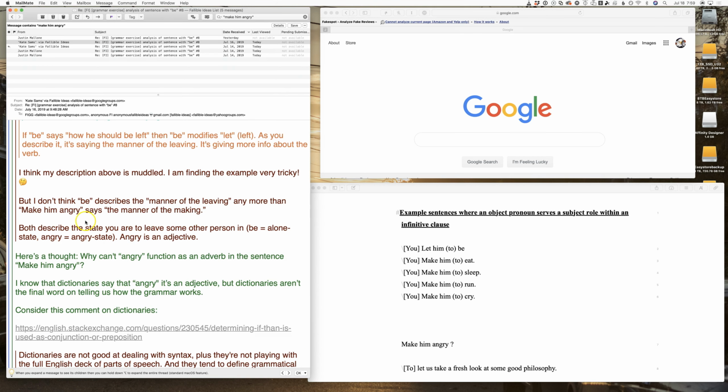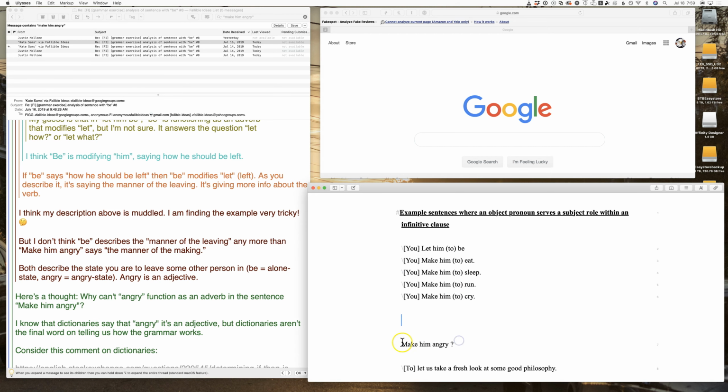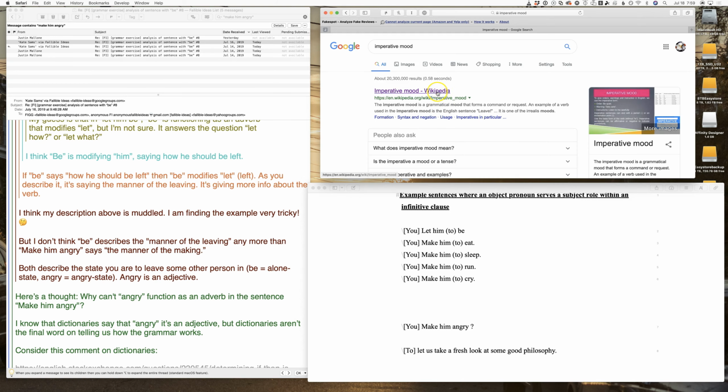I had said that make him angry describes the state you are to leave some other person in. For example, angry equals angry state. Angry is an adjective. So that was essentially my analysis. So how I was reading the sentence previously, there's an implied you because it's an imperative. Yeah, it's a grammatical mood.